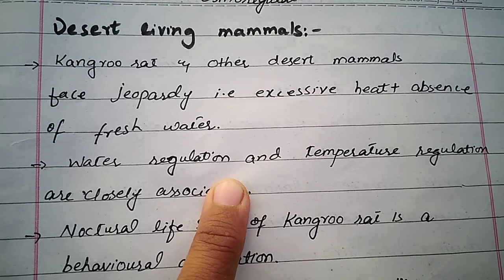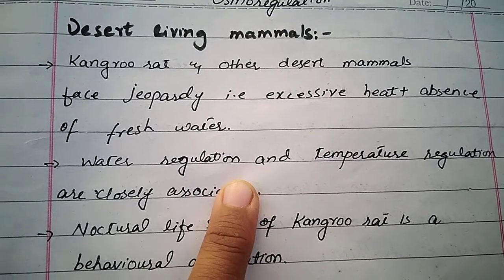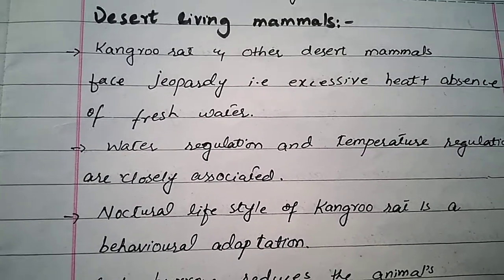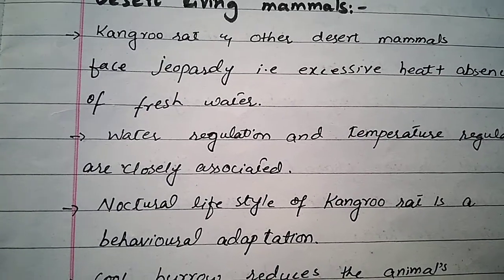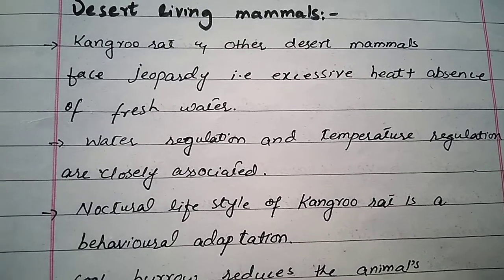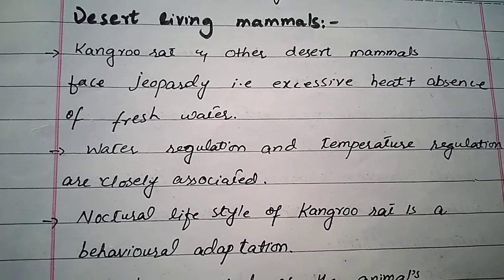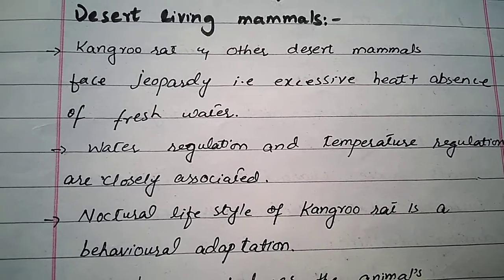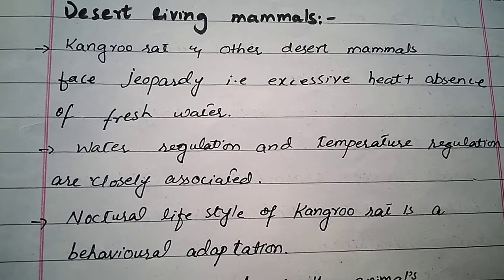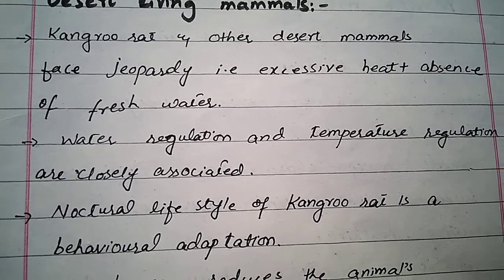Because when the temperature of the environment is very high, it causes evaporative loss of water from the body, and the animal loses water from its body. However, when the temperature is low, or there is more humidity in the air, it eventually decreases the loss of water from the body surfaces, which are either skin or the respiratory surfaces.